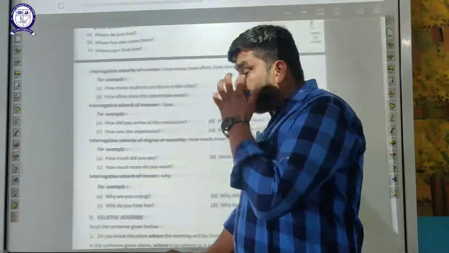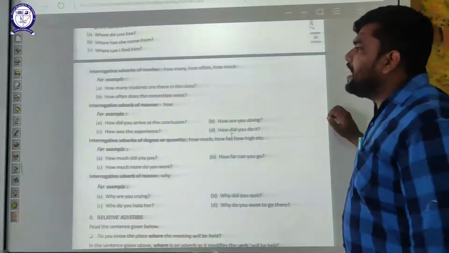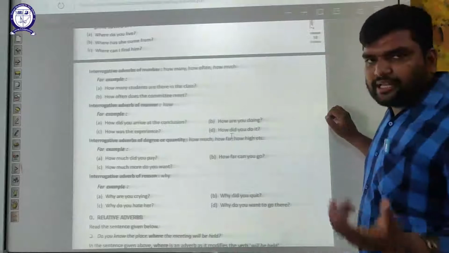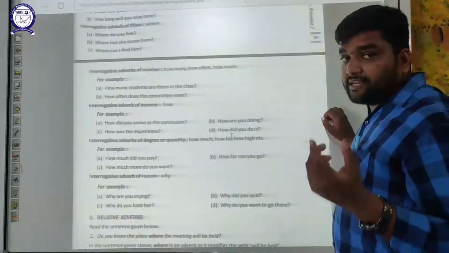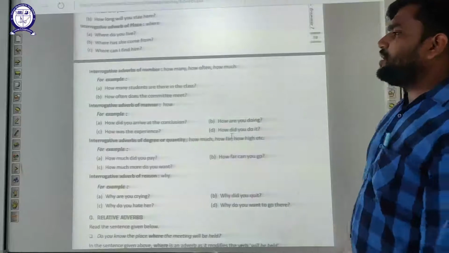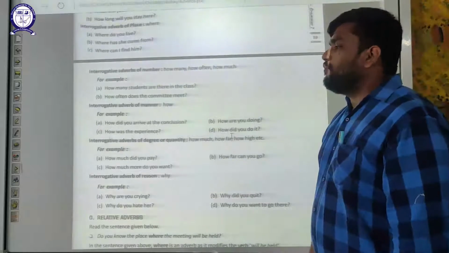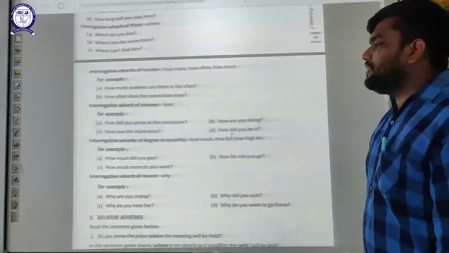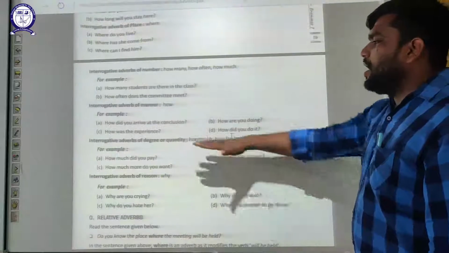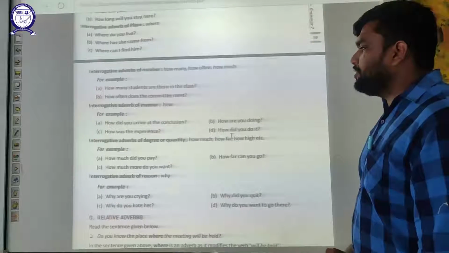Interrogative adverbs of number: how many? How often? How much? How many students are there in the class? How often does the committee meet? Interrogative adverb of manner: how? For example, how did you arrive at the conclusion? How are you doing? How was the experience? How did you do it?